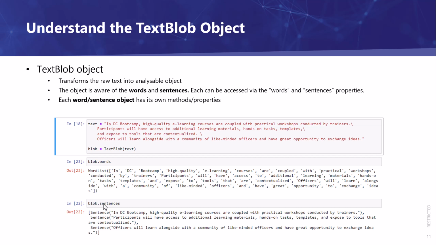So for sentences, if we do that, you can see it's a list of 3 sentences here. So using what we have learned in the past, we know that when we have a list of elements, we can use a for loop or other loop methods to go through each of these items within the list and process them accordingly.